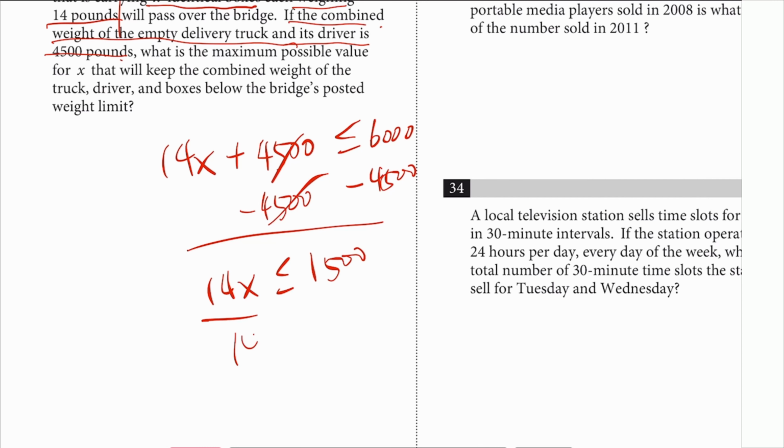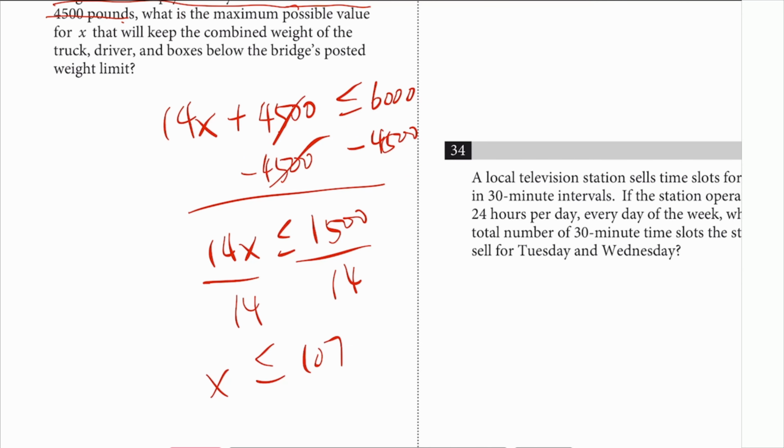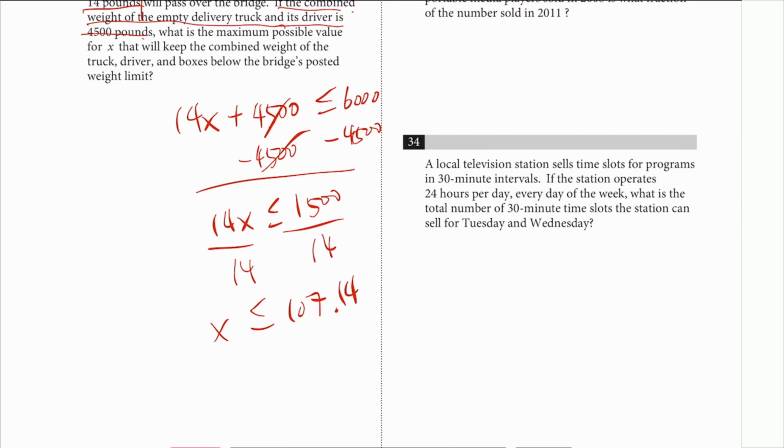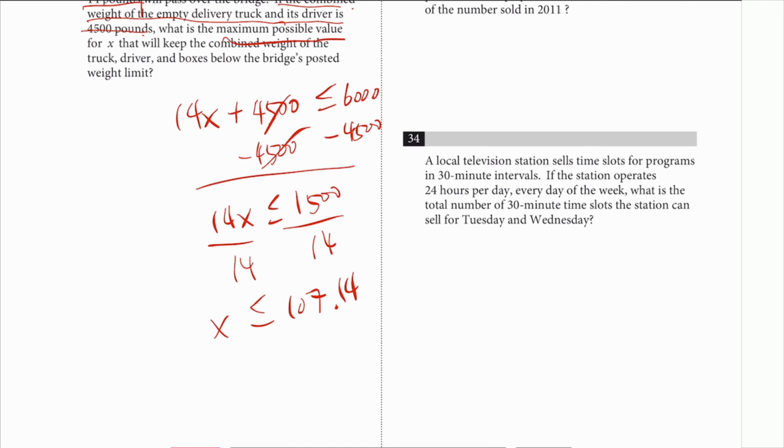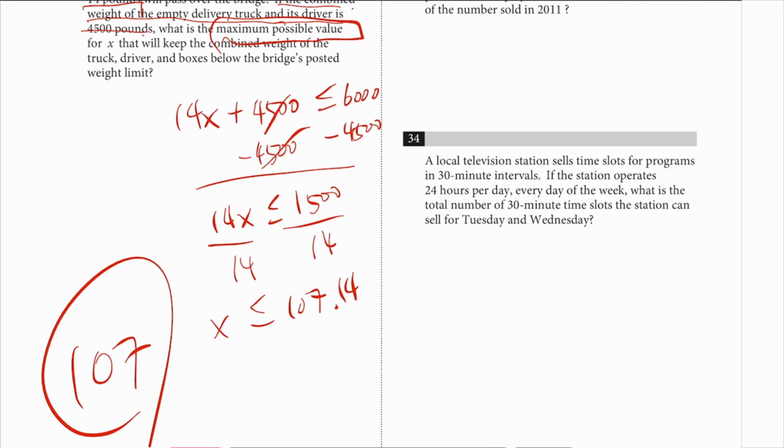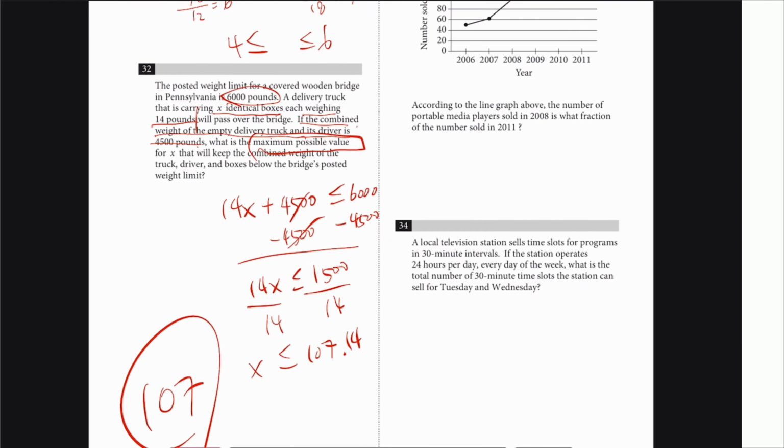Go ahead and divide by 14 on both sides. Man, I can't do that in my head, so that's fine. Use your calculator. So you get x is less than or equal to 107.14, so it's got to be less than that. And the maximum possible value would be 107, because it's got to be less than 107.14.